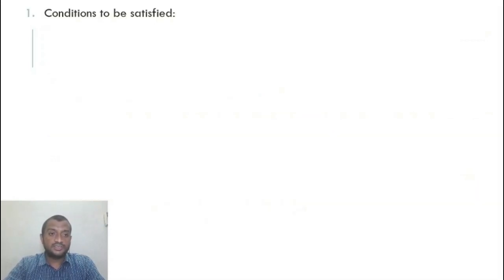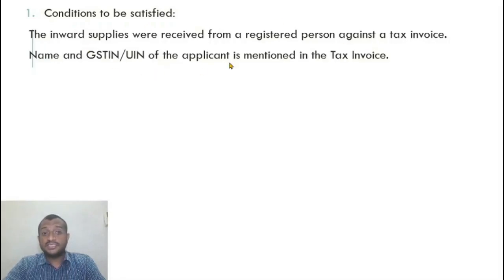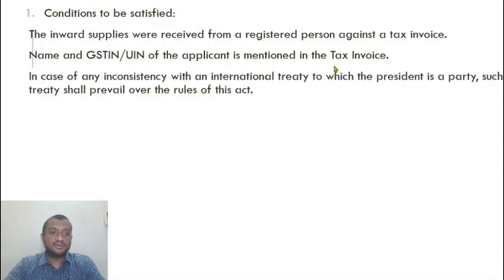Refund is subject to conditions. What are the conditions to be satisfied? Inward supplies were received from a registered person against a tax invoice. Name and GSTIN or UIN of the applicant is mentioned in the tax invoice. In case of inconsistency with an international treaty to which the president is a party, such treaty shall prevail over the rules of the act.